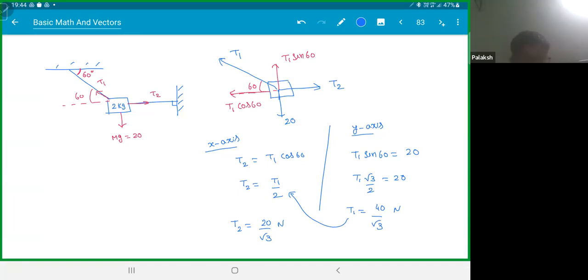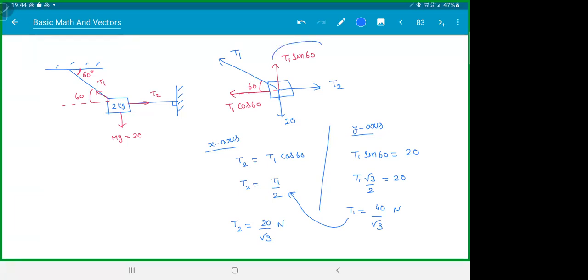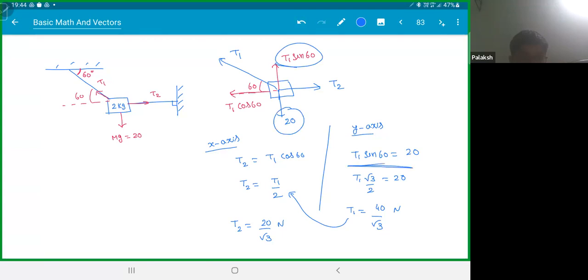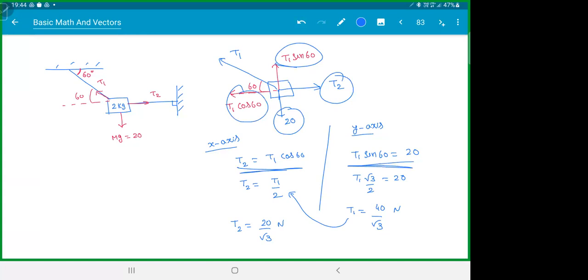Sir, can you explain this again? Did you understand these components? Yes. So basically, equilibrium matlab kya? This and this should be equal, na? Yes, sir. This and this should be equal. Got it, sir. Then that's it. Just solve it there. Anyone confused, please ask. Niranjan, clear? Venkatesh, clear? Adrit? Go ahead, next one.